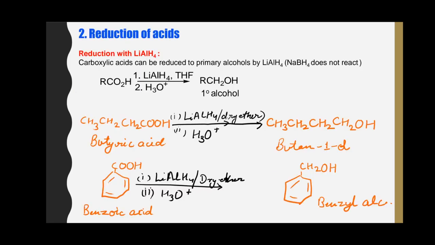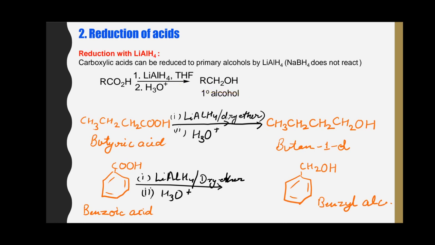Second method of reduction to produce alcohol is reduction of acids. Carboxylic acids can be reduced to primary alcohols by lithium aluminium hydride. Sodium borohydride does not react with carboxylic acids. When an acid reacts with lithium aluminium hydride, it produces a primary alcohol.